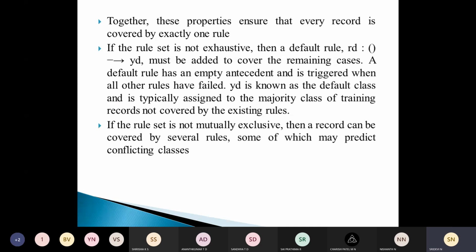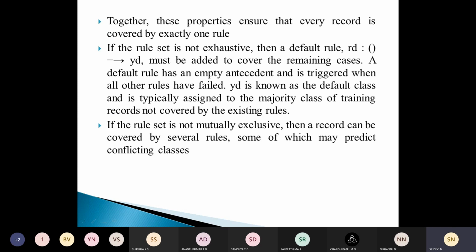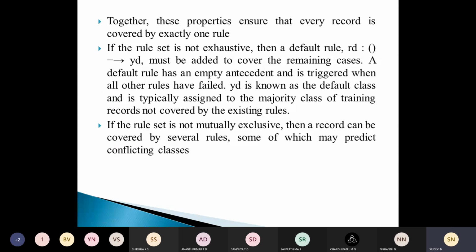Now, every record is covered by one rule, and if a particular rule set is not exhaustive, then we will have a default rule which will cover all the remaining cases. A default rule has an empty antecedent and is triggered when all other rules have failed. If any record cannot be categorized under the other rules, then we have one more default rule that covers all the remaining cases. So a default is applied when all other rules fail.